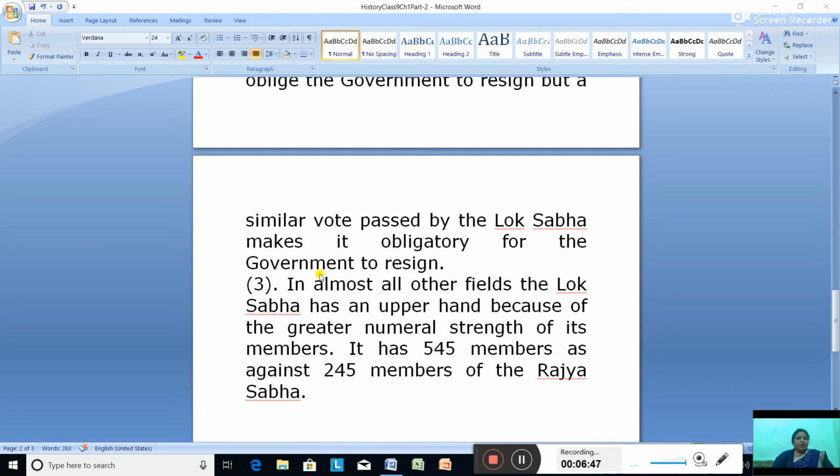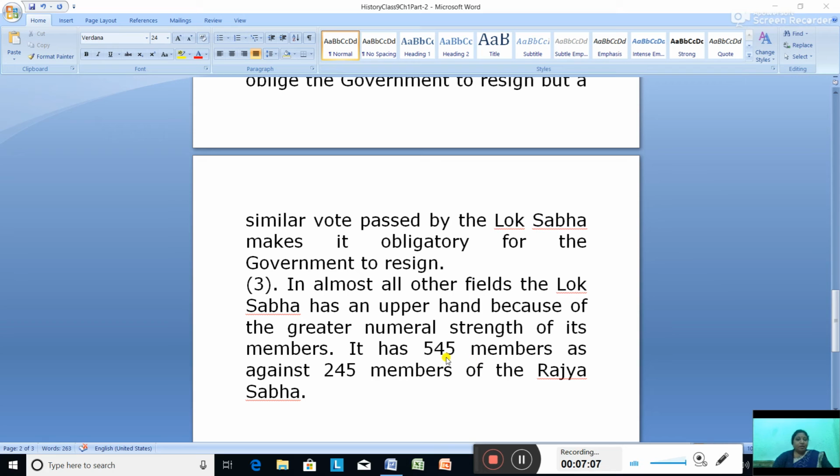In almost all other fields, the Lok Sabha has an upper hand because it is greater in numerical strength. Suppose a joint session takes place. Who will have the greater advantage?